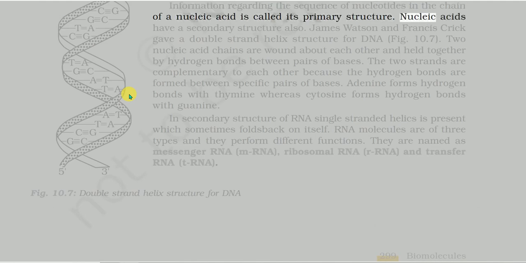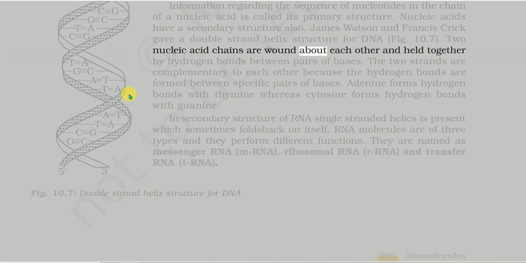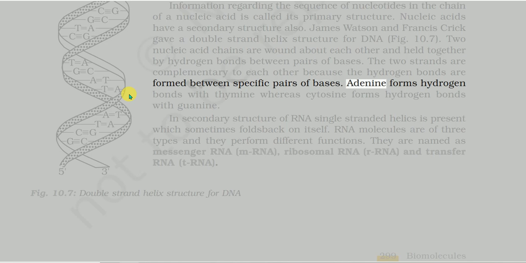James Watson and Francis Crick gave a double-strand helix structure for DNA. Fig. 10.7. Two nucleic acid chains are wound about each other and held together by hydrogen bonds between pairs of bases. The two strands are complementary to each other because the hydrogen bonds are formed between specific pairs of bases. Adenine forms hydrogen bonds with thymine whereas cytosine forms hydrogen bonds with guanine.